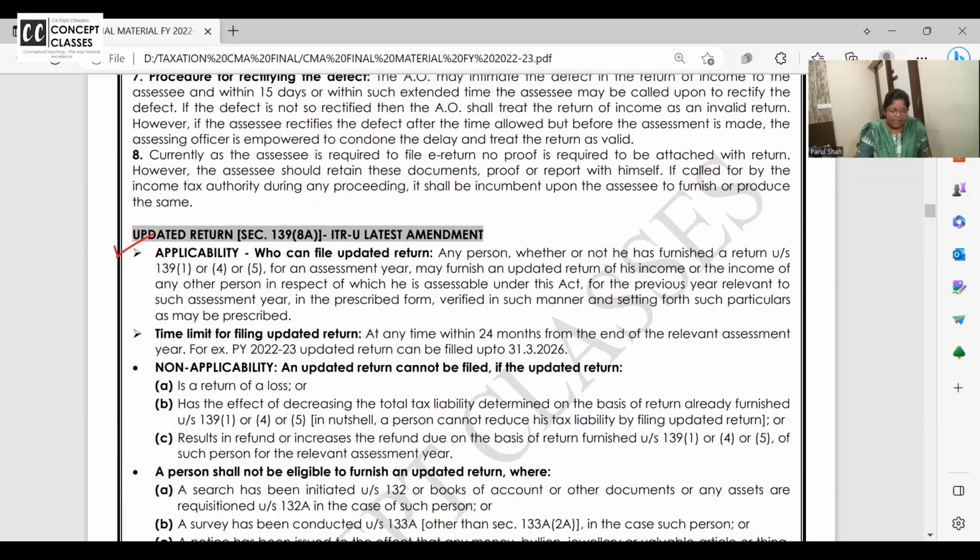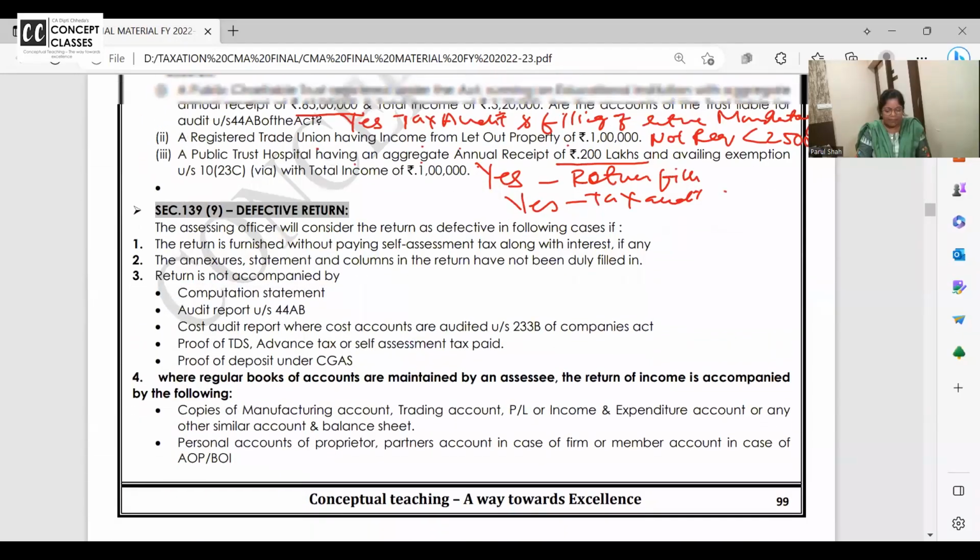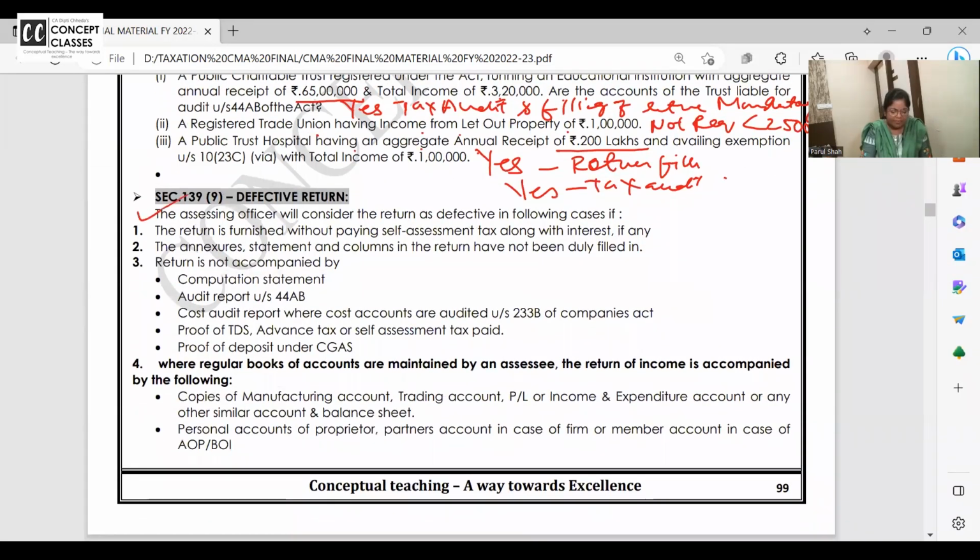Updated return, I'll start the class with tomorrow, including PAN. Can we complete 5 minutes with this last one, defective return? Orally, I can say. इसमें, you know, two conflicting things are there. Listen, all of you.